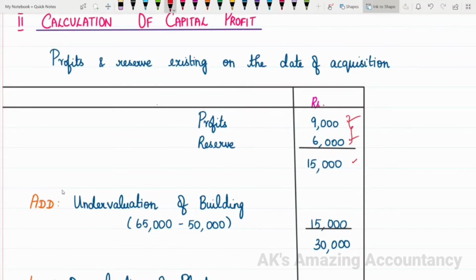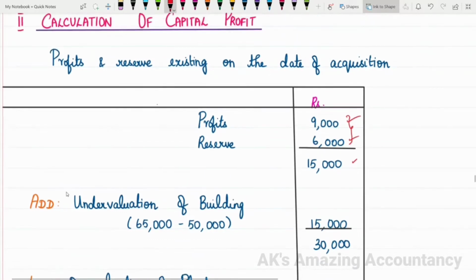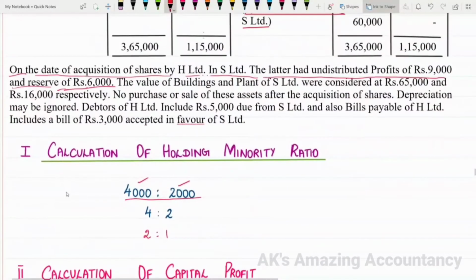With this is a problem involving overvaluation and undervaluation of assets. If you have any undervaluation of an asset, that has to be added, and if you have any overvaluation of an asset, that has to be deducted while arriving at the capital profit. Let us see what information we have relating to this overvaluation and undervaluation of assets. See the problem, all of you.